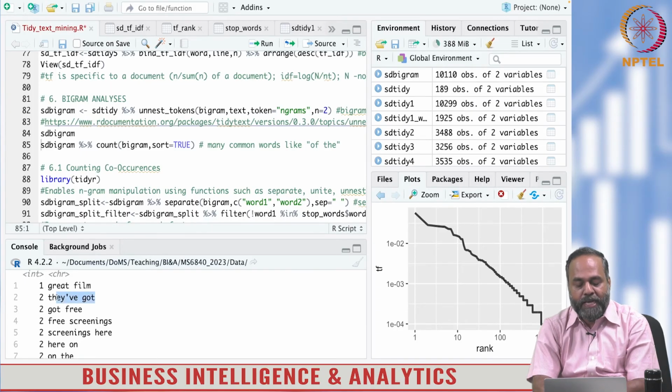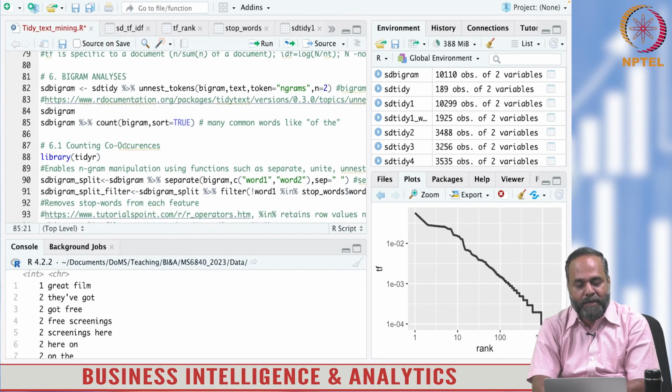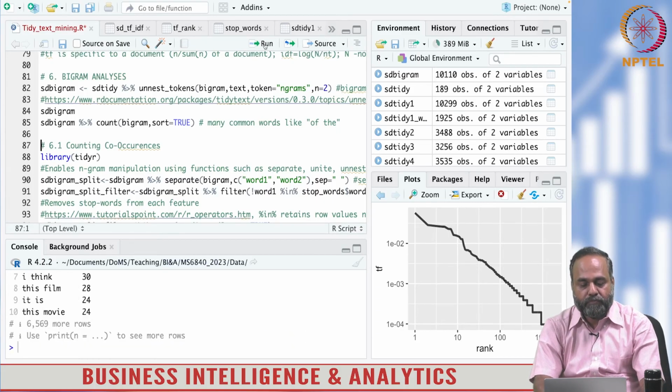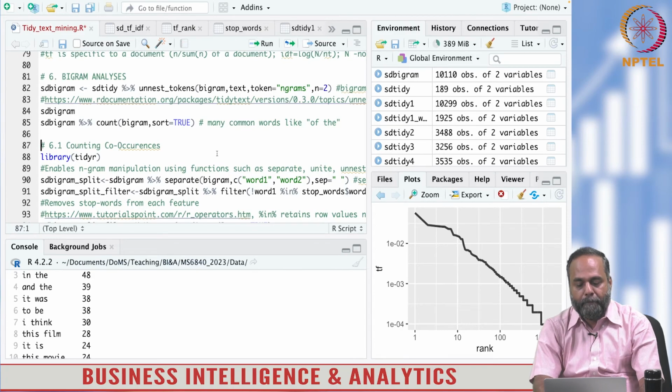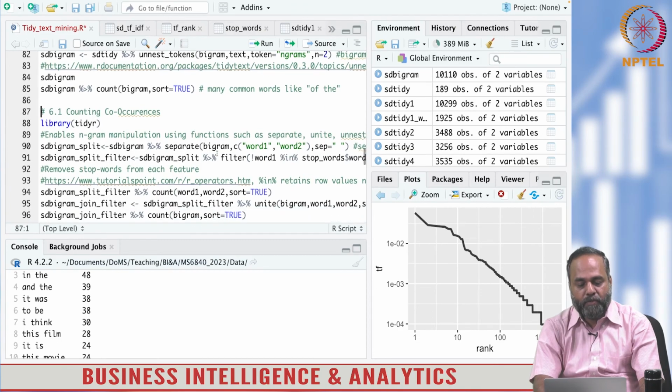So you see a lot of bigrams which are not useful for analysis. They should be filtered out. So this is a simple bigram analysis, but you can apply stop words to bigrams as well. That is what is done next. Let us move on.